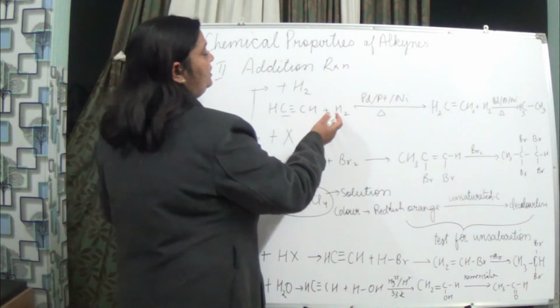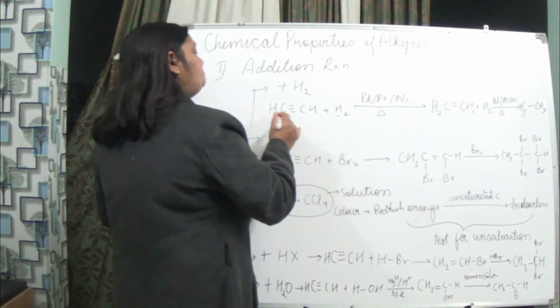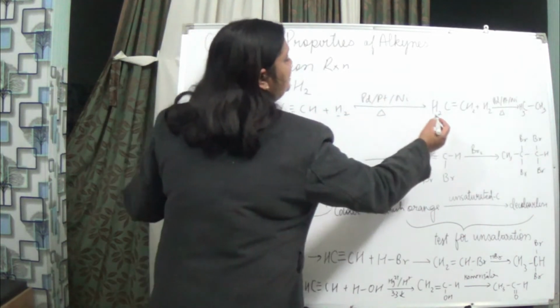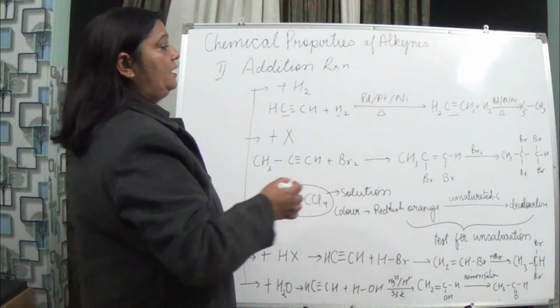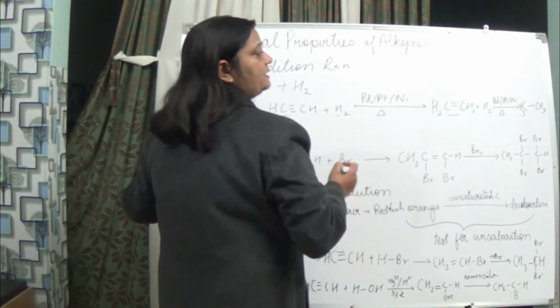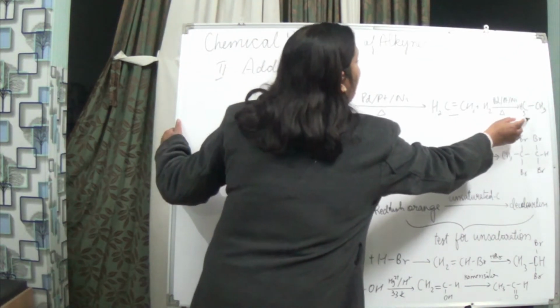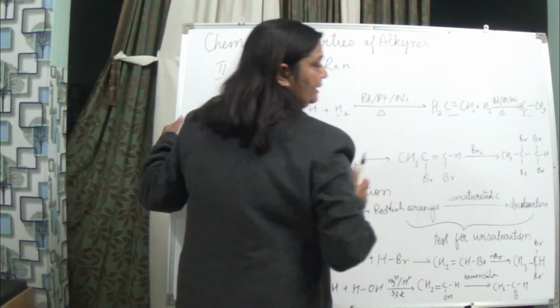So as soon as we have added H2, use this catalyst, heat it, here we'll be seeing it will be changing to a double bond. Now again H2 is present, again the same catalyst, it will be forming what? An alkene. So an alkyne forming an alkene and then an alkane.